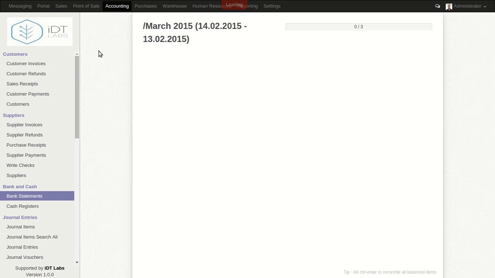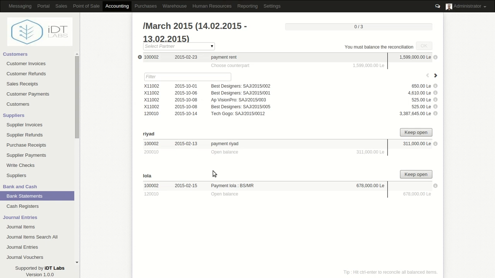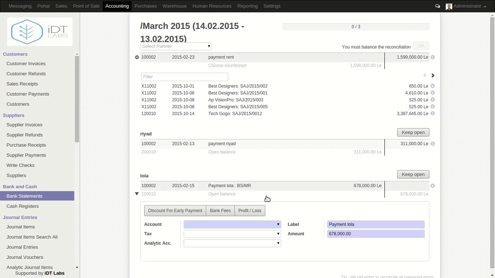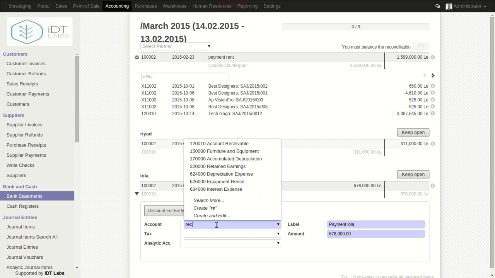So in this case we're going to reconcile. So we click reconcile, and let's start by reconciling the one from here, which is Lola. So we actually select Lola and specify the account from which we are doing this transaction. Okay, so in this case, since we are receiving payment from this partner called Lola, we are going to log it under account receivable.